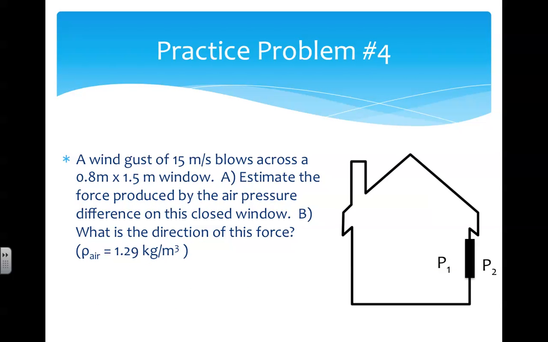Practice problem number 4. A wind gust of 15 meters per second blows across a 0.8 meter by 1.5 meter window. A. Estimate the force produced by pressure difference on this closed window, and B. What's the direction of this force? We will assume that the density of air is 1.29 kilograms per meter cubed. Pause the video for time to work on the solution.